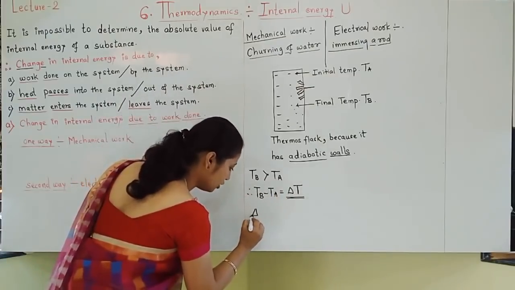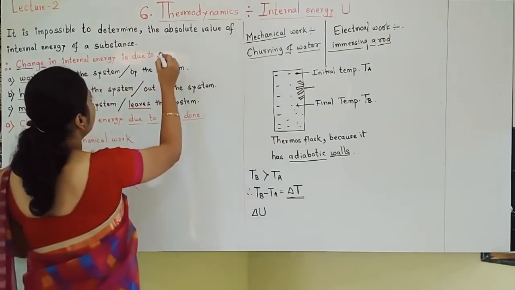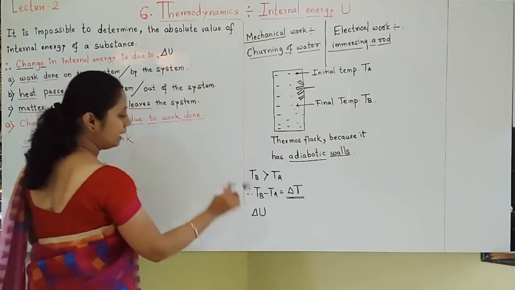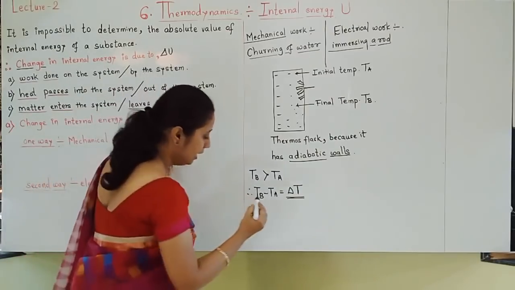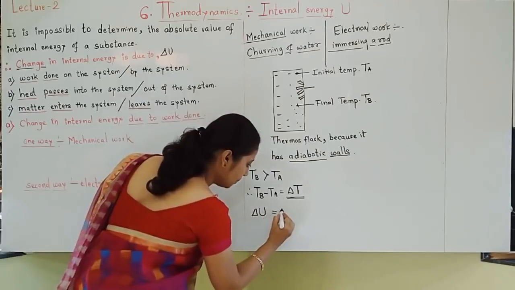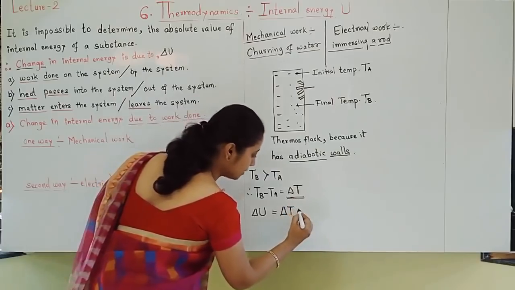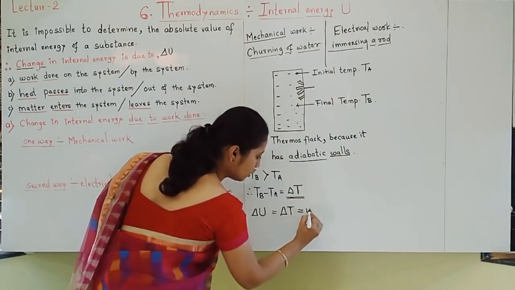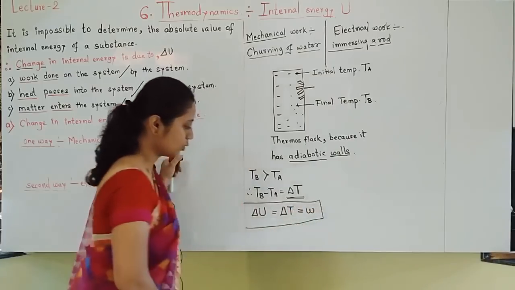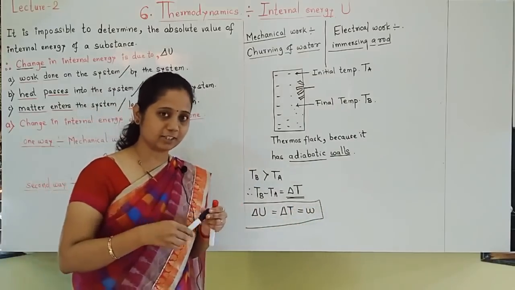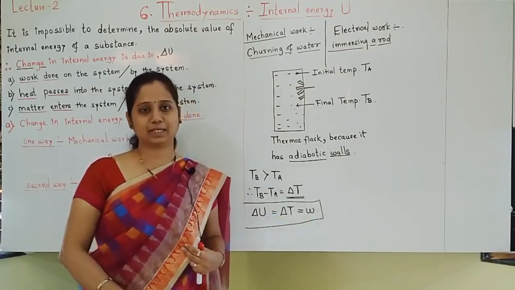So by both types of work done, finally what did we get? We got that there is a change in internal energy. What I am writing, see, there is a change in internal energy, delta U. U is the symbol for internal energy. Change, so delta. How much change in internal energy took place? Delta T, that much temperature is increased. And that is due to what? That is due to work done. So this is our conclusion: the change in internal energy that took place, as much as the temperature increased, is due to work done.